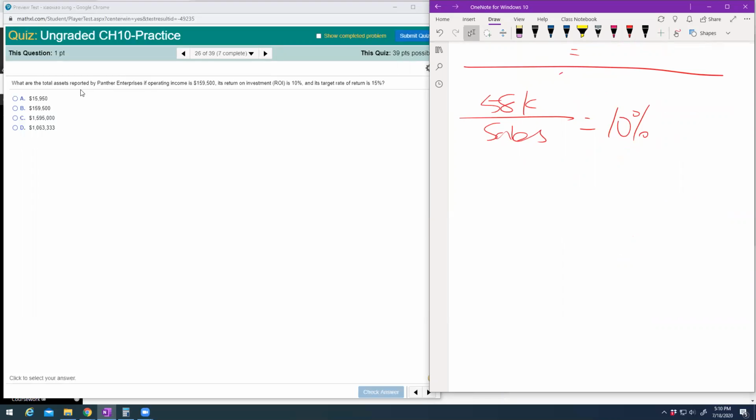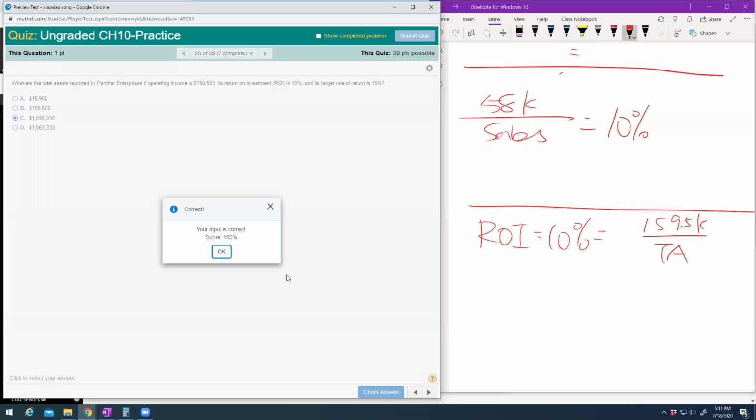What's the total assets? Okay, total assets. Asking about your total assets. Now you can do it very easily. Your ROI is 10%, which equals operating income of 159.5 thousand divided by your total assets. The total assets has to be 1.5. Wow, why am I so smart.